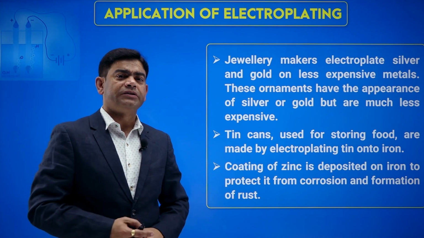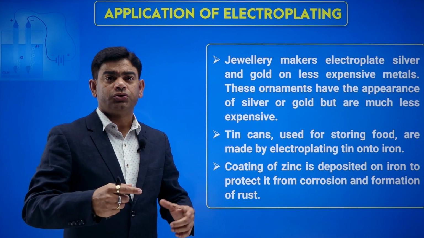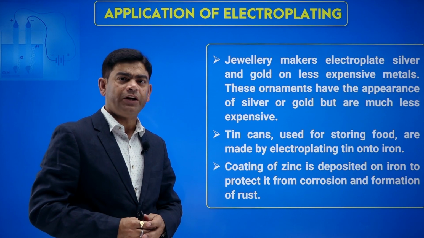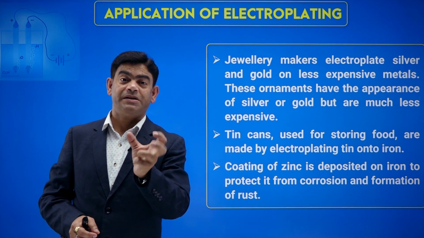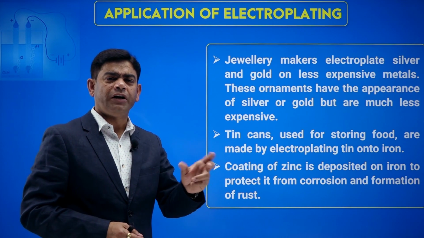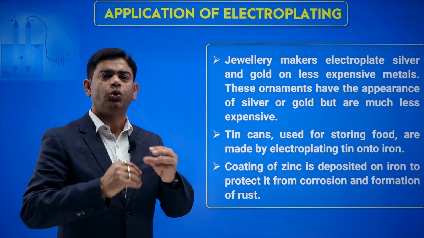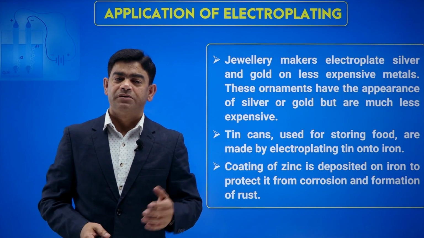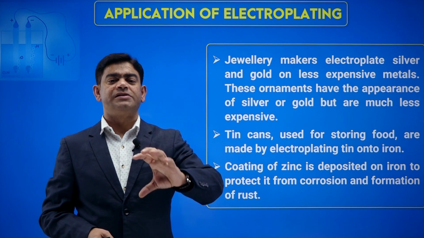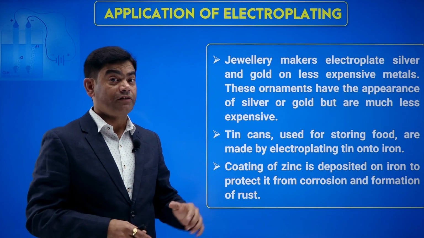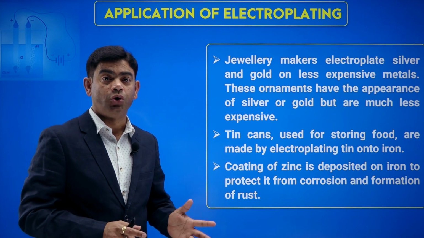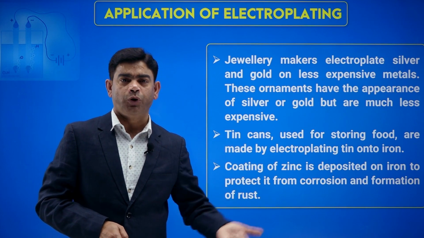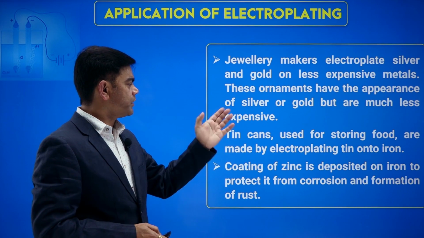Because jewelry is too expensive, instead of making the whole object of the expensive material, we simply make it of copper or something else and then coat it with silver or gold. So jewelry makers electroplate silver and gold on less expensive metals. These ornaments have the same appearance as silver or gold and are cheaper than the pure ones. So it is used over there also.